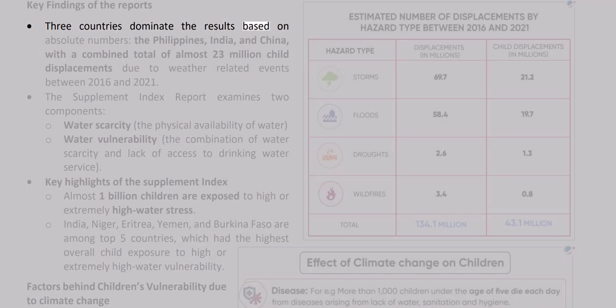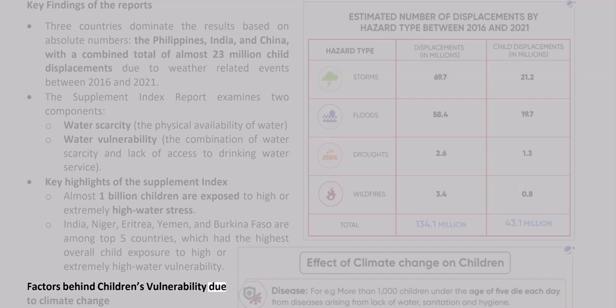Key findings of the reports. 3 countries dominate the results based on absolute numbers: the Philippines, India, and China, with a combined total of almost 23 million child displacements due to weather-related events between 2016 and 2021. The Supplement Index report examines 2 components: water scarcity, the physical availability of water; and water vulnerability, the combination of water scarcity and lack of access to drinking water service. Key highlights of the Supplement Index: almost 1 billion children are exposed to high or extremely high water stress. India, Niger, Eritrea, Yemen, and Burkina Faso are among the top 5 countries which had the highest overall child exposure to high or extremely high water vulnerability.